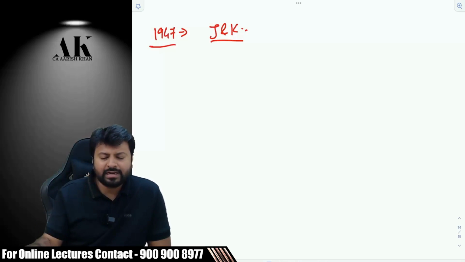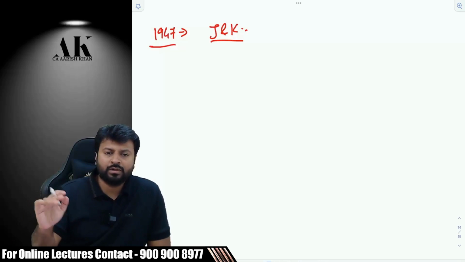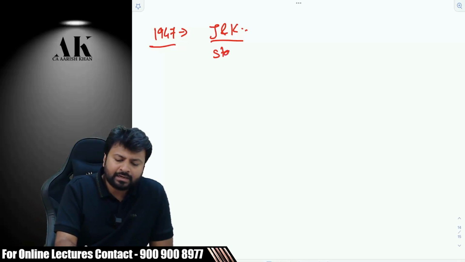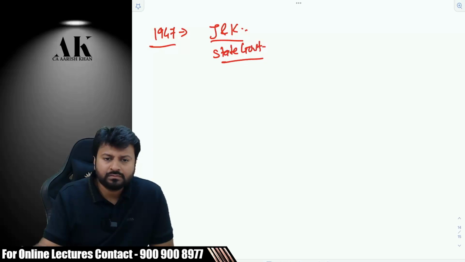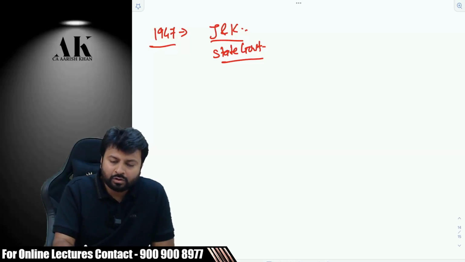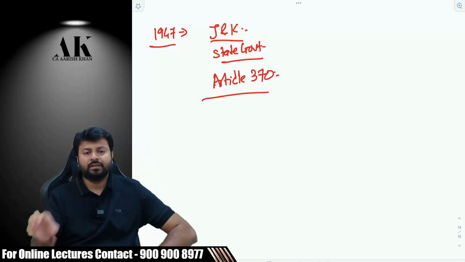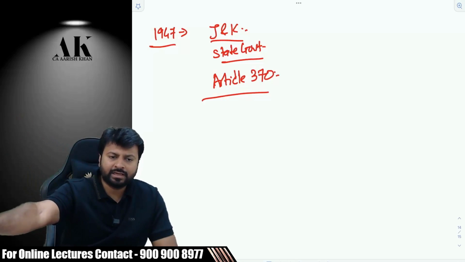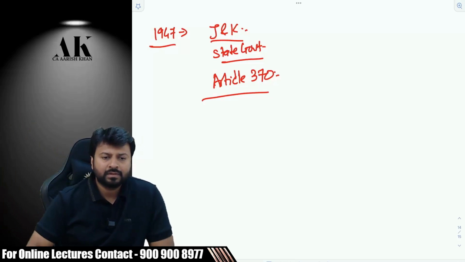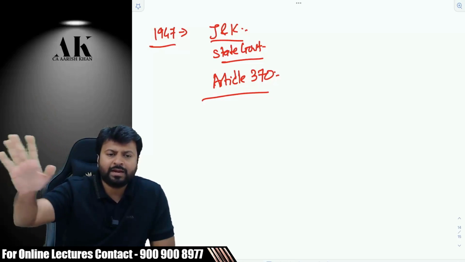So the Indian government said that we will give you an assurance that we will not impose any law on you without your approval. So the J&K state government said, how can we believe you? We cannot believe you. You are a politician ultimately. You are giving an oral assurance and then you will back out from that assurance. So the Indian government said, don't worry, we will put an article for you. Article 370 in the Constitution of India, and we will say that no law will be made applicable in J&K except with the approval of J&K government. Without the approval of J&K government, it cannot be made applicable.